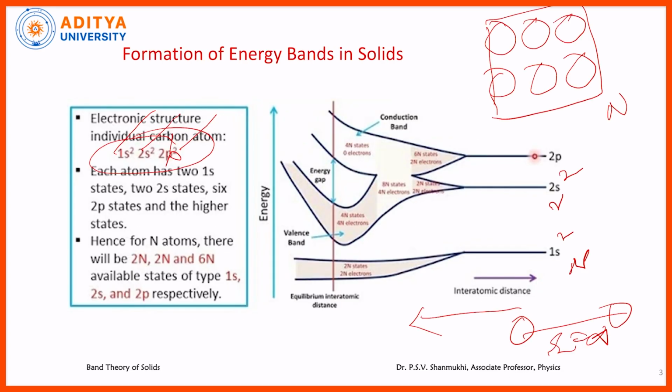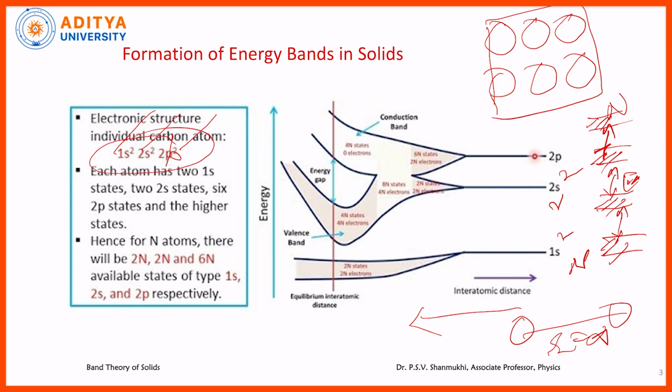Now observe, different energy bands are formed. This is the first energy band, second energy band, third energy band. This is the 1s band, 2s band, 2p band, 3s band and so on. Between any two energy bands, there exists some energy gap, the forbidden band. In that way, several energy bands are formed.